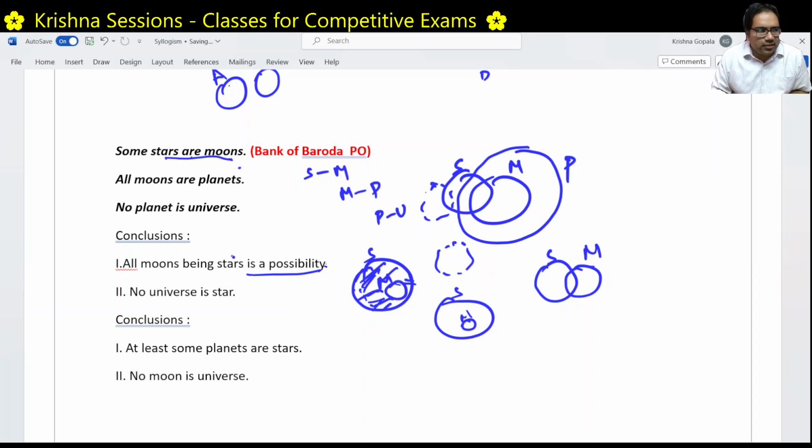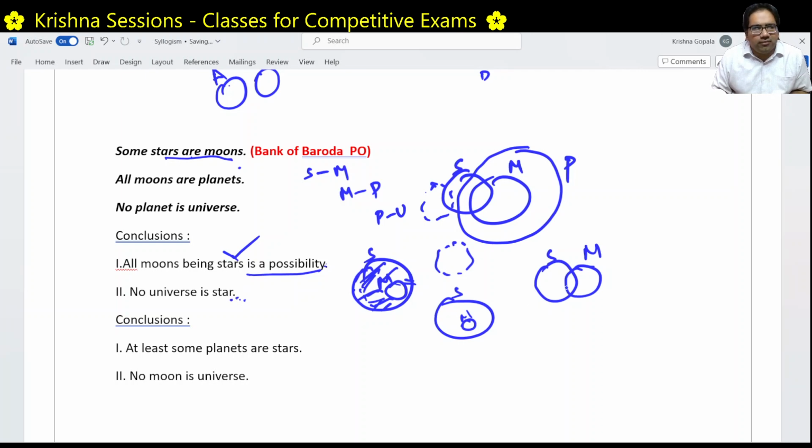Next. So this is correct only. This possibility is actually there. We can draw the diagram like this. No universe is a star. So this is a statement. This is not a possibility statement, this is not a maybe statement. This is an affirmative, confirmative statement. No universe is a star.